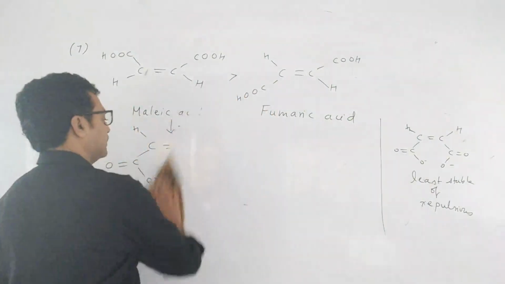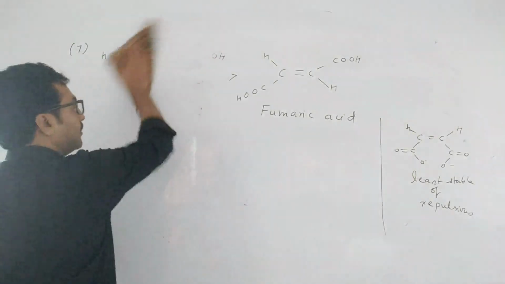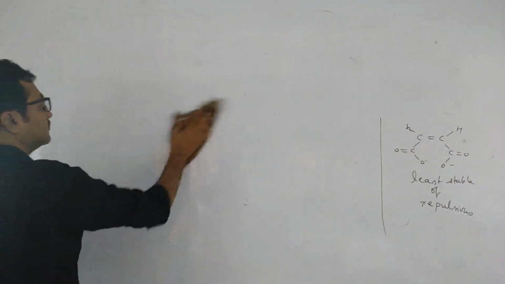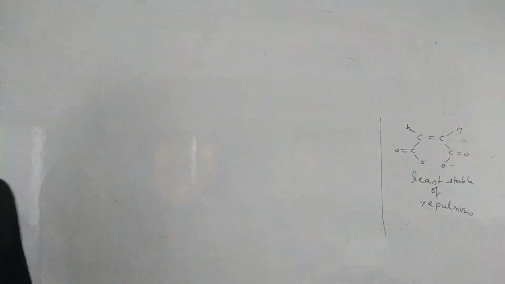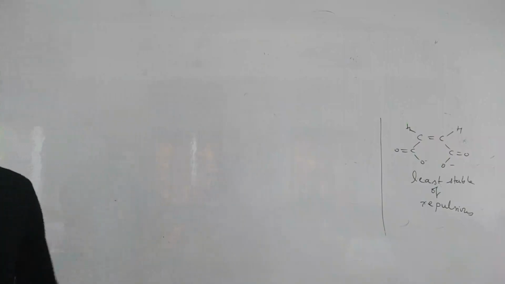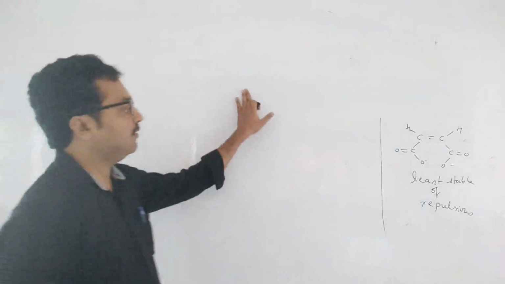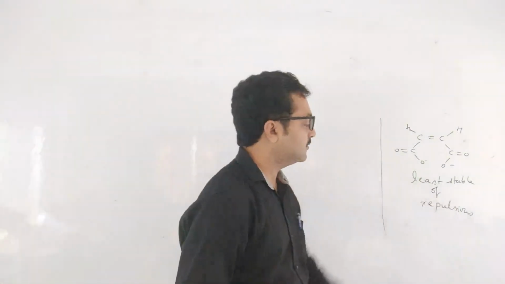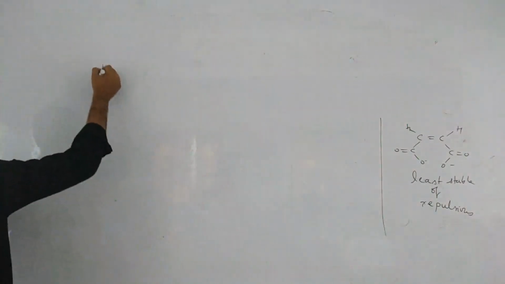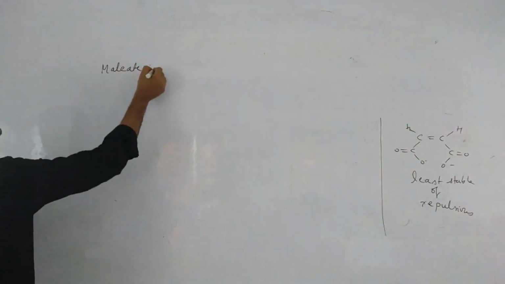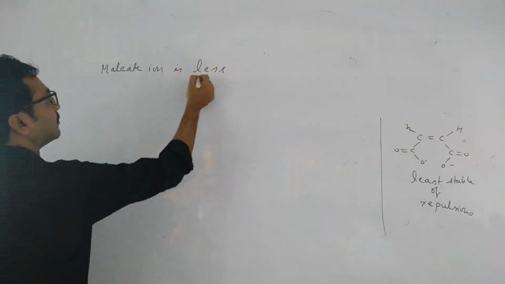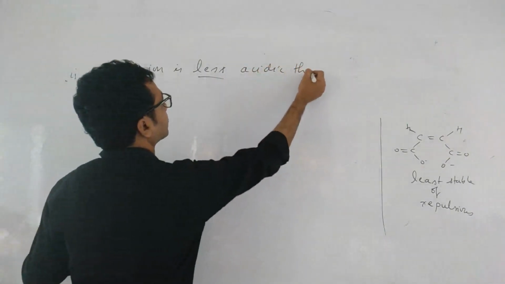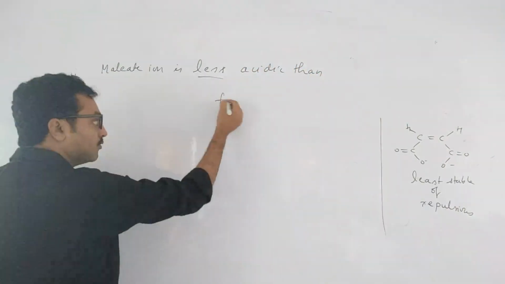Next point. Malate ion is more acidic than fumarate ion? Why? Second point: malate ion is less acidic than what? Fumarate ion.